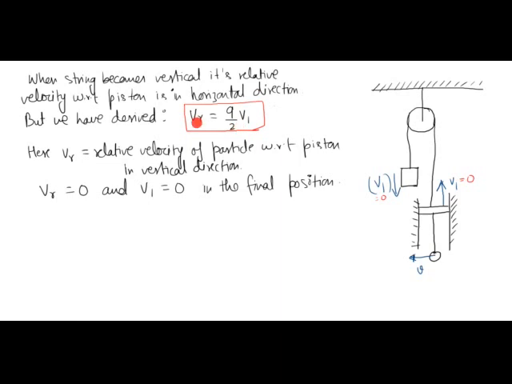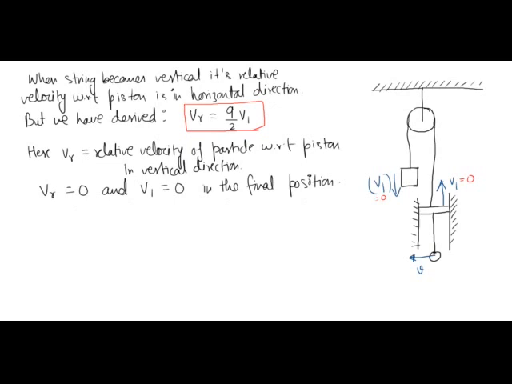So if Vr is equal to 0, which is the vertical component of velocity of this particle with respect to piston, then this V1 will also be equal to 0. So this V1 in vertical direction will be equal to 0. Similarly, the velocity of this mass 2m will also be 0. So here Vr is the relative velocity of the particle with respect to piston in vertical direction. So Vr will be equal to 0 and V1 will also be equal to 0 in the final position.